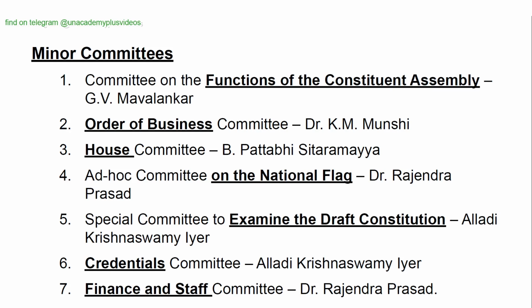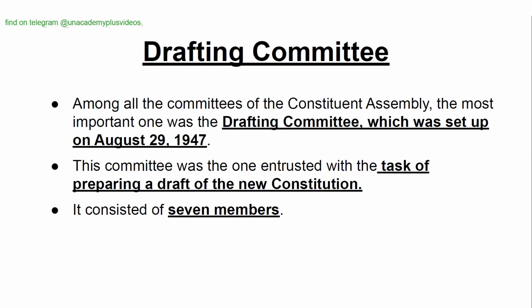Minor committees: Committee on the Functions of the Constituent Assembly, G.V. Mavalankar; Order of Business Committee, Dr. K.M. Munshi; House Committee, Dr. B. Pattabhi Sitaramayya; Ad hoc Committee on the National Flag, Dr. Rajendra Prasad; Special Committee to examine the draft Constitution, Alladi Krishnaswamy Iyer; Credentials Committee, Alladi Krishnaswamy Iyer; Finance and Staff Committee, Dr. Rajendra Prasad.